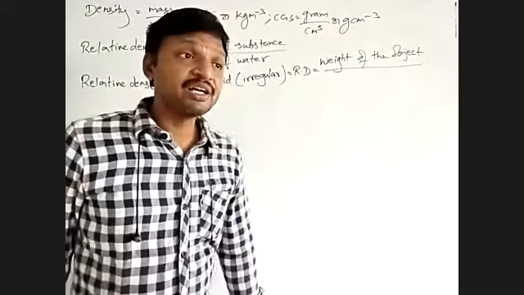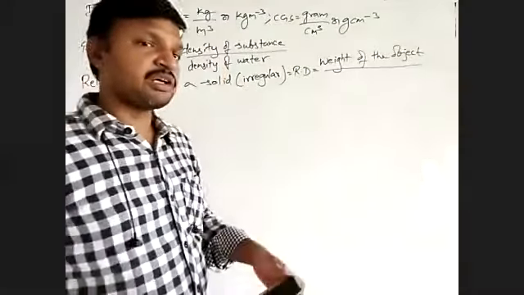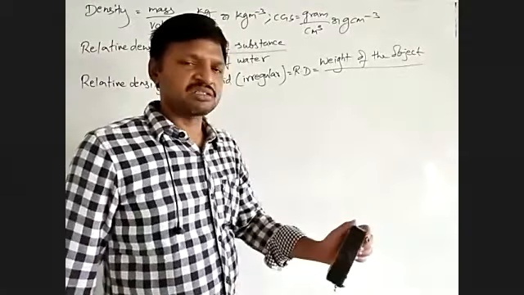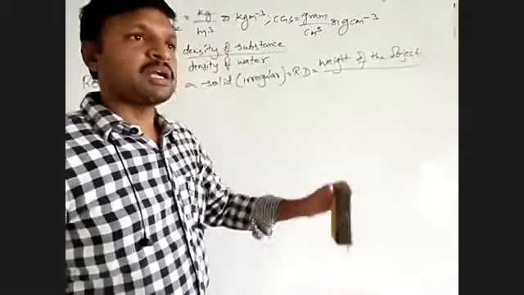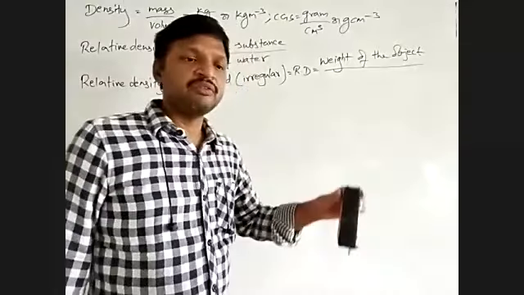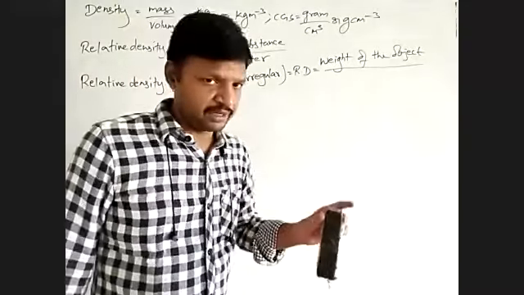How do we find the volume of that particular object? We immerse the object into a container with an overflow facility, an overflow jar.